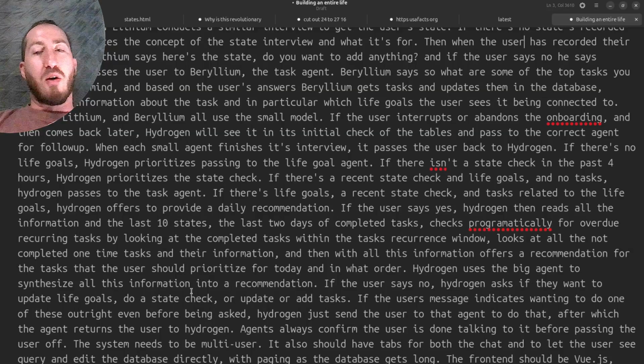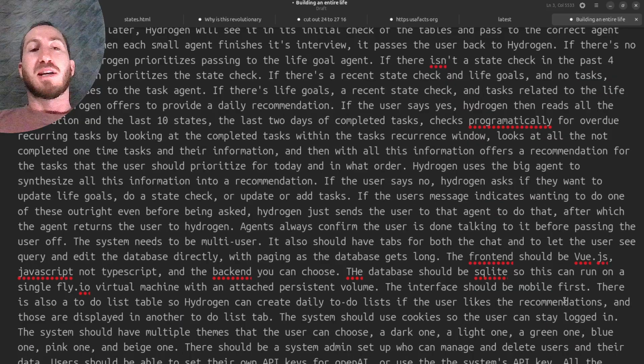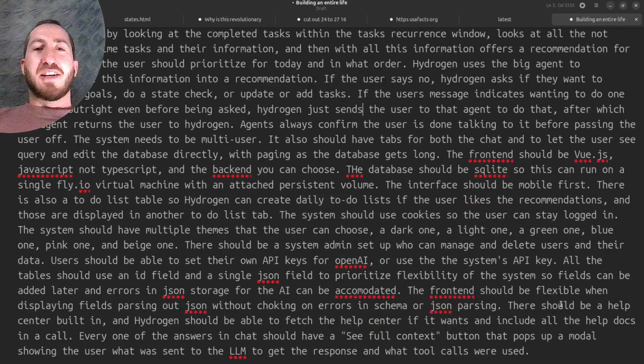If the user says no, hydrogen asks if they want to update life goals, do a state check, or update or add tasks. If the user's message indicates wanting to do one of these outright, even before being asked, hydrogen just sends the user to that agent to do that. After which, the agent returns the user to hydrogen. Agents always confirm the user is done talking to it before passing the user off.